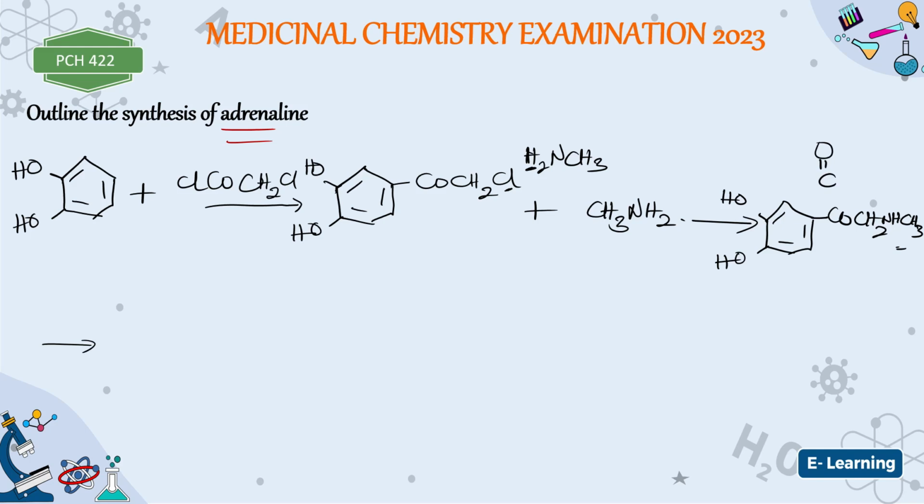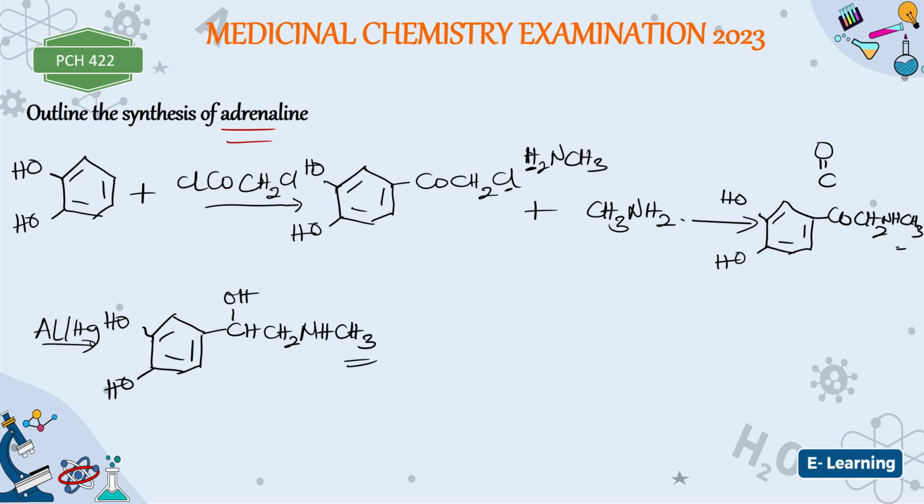All right, now at this point, this compound you see here, CO, means a ketone, but what you have in adrenaline is an alcohol. So you have to reduce using aluminium in mercury. You can use any of the reducing agents to reduce this. So when you reduce, here will be OH, here will be OH, here will be C, OH, this is CH, here will be CH2, NH, here will be CH3. So this is the structure of your adrenaline.